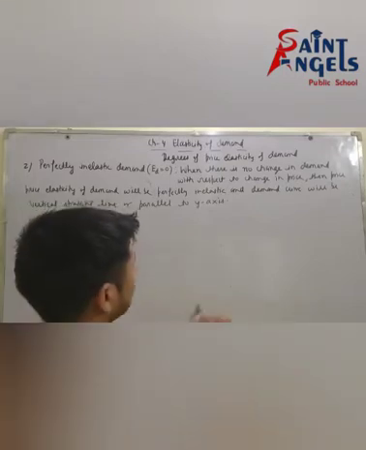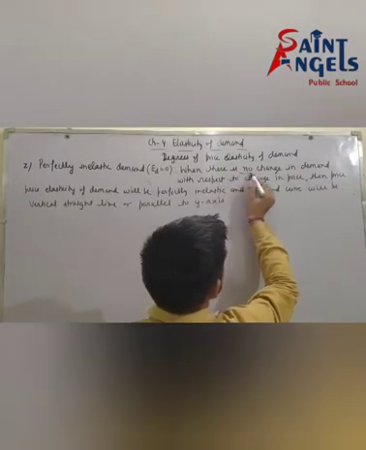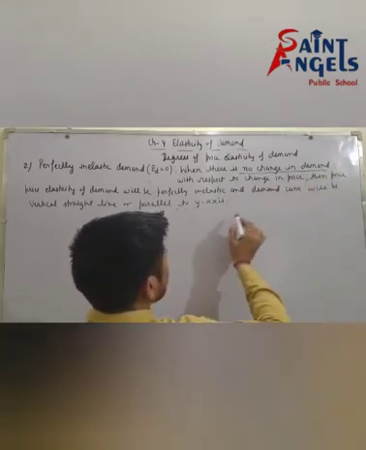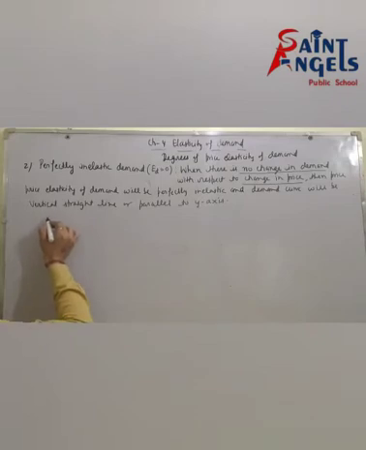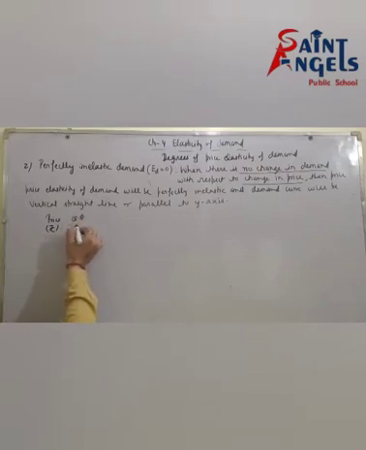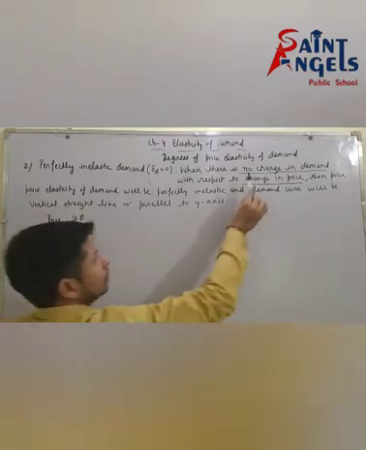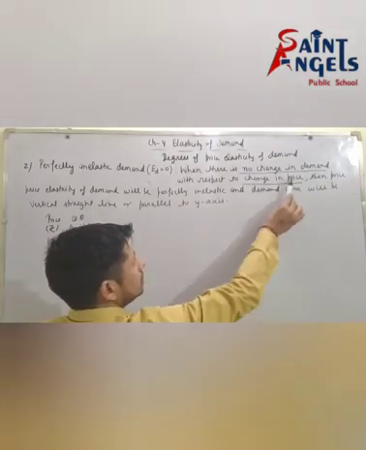See, mark this line: no change in demand, but change in price. Take here price in rupees and quantity demanded in units. Suppose initial price is rupee 10 and initial quantity demanded is 100 units. No change in demand but change in price.